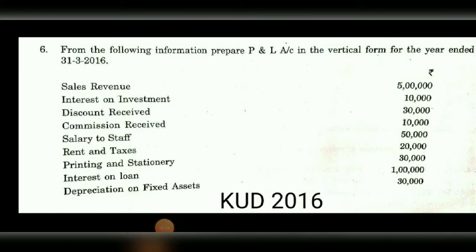See, this is the question paper of 2016, and in the 5 marks section, this question is asked: from the following information, prepare the P&L account in the vertical format for the year ended 31st March 2016. Before the solution, you should keep the previous videos and all the contents which I gave with regard to the format in front of you before solving this.